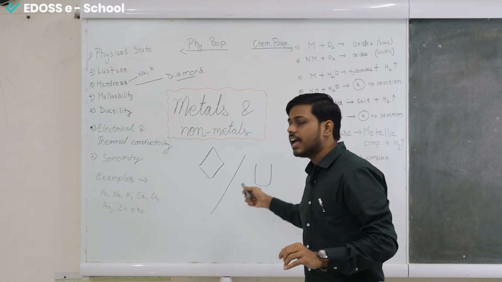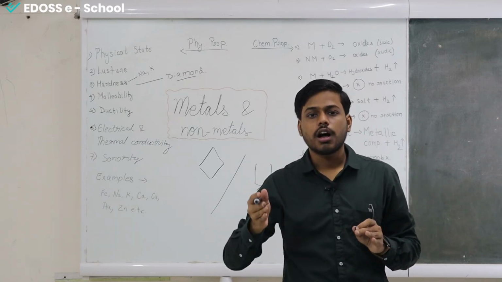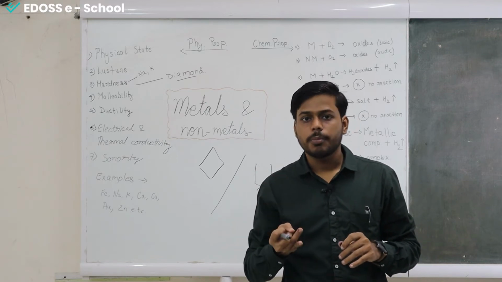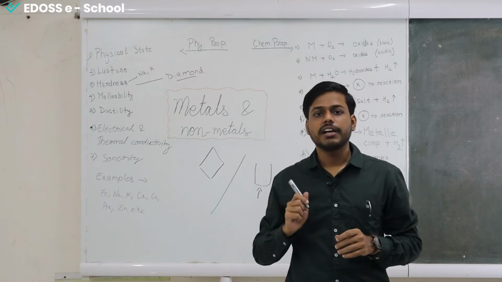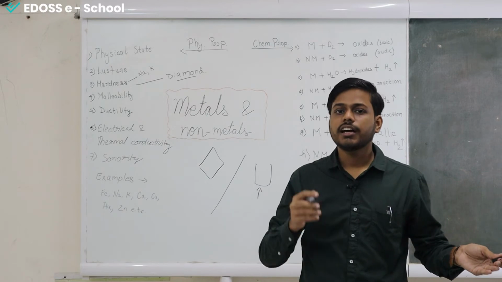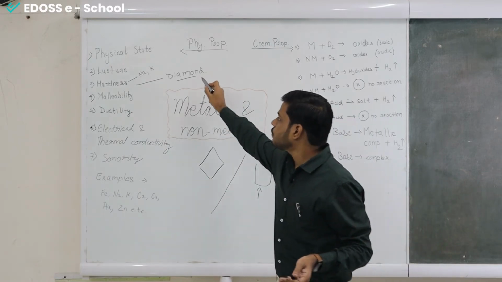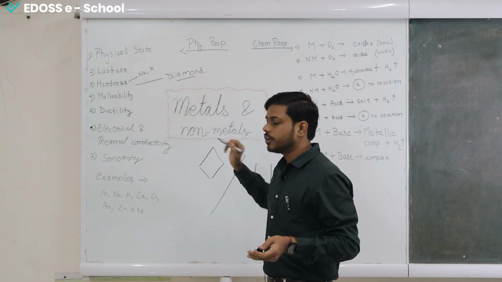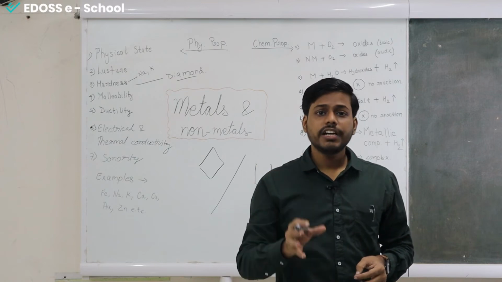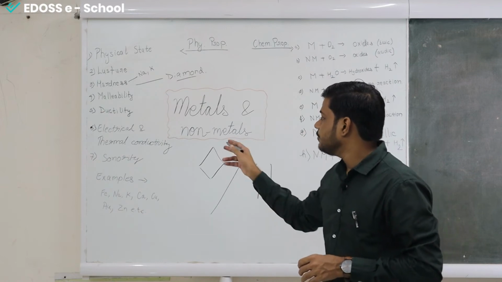This was about heat. And for electricity, you can always see the wires that are spread all around your houses, that they are made up of metal. Generally, you find aluminium and copper wires. But the exception here in non-metals is graphite. As I mentioned a few minutes ago, another form of carbon will be discussed, that is graphite. Diamond was one form of carbon. Now we have graphite, okay. So this graphite is a form of carbon that is a good conductor of heat and electricity, and an exceptional property for non-metals.